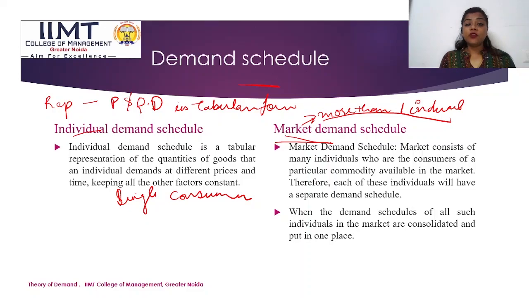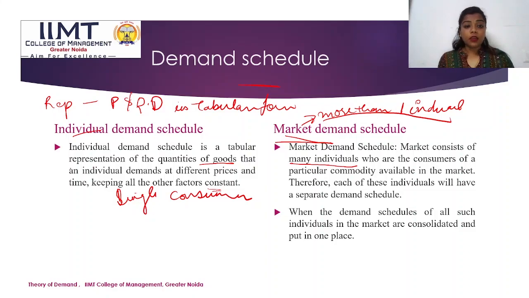Individual demand schedule is a tabular representation of quantities of the goods that an individual demands at different prices and time, keeping all the other factors constant. So we are here talking about only a single individual, but under market demand schedule, we are going to take many individuals who are the consumers of a particular commodity.